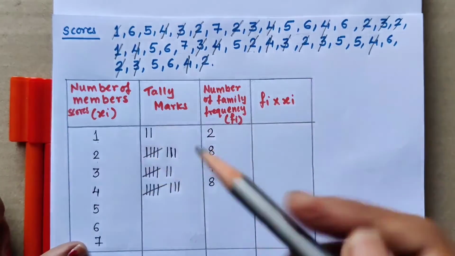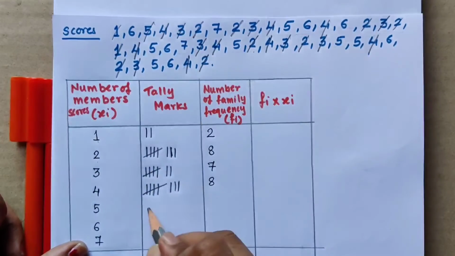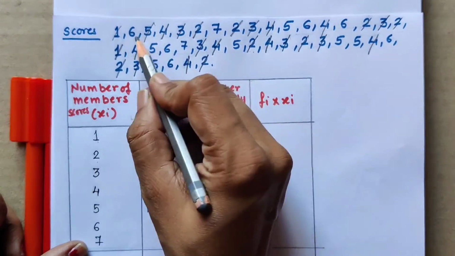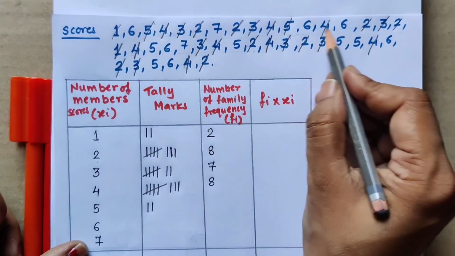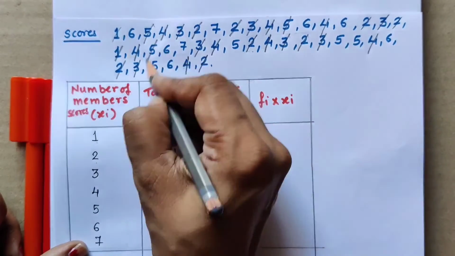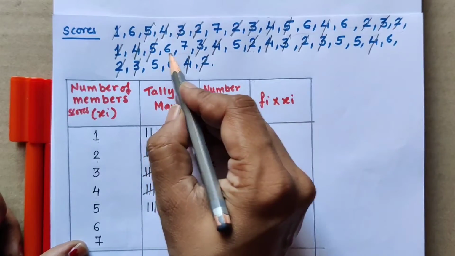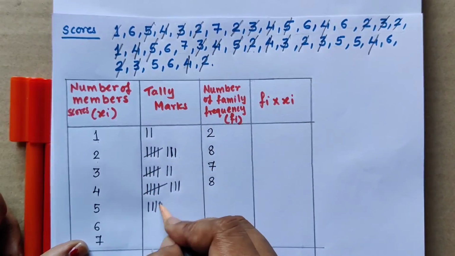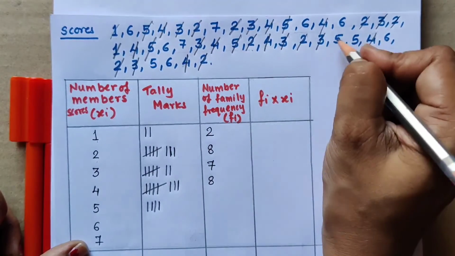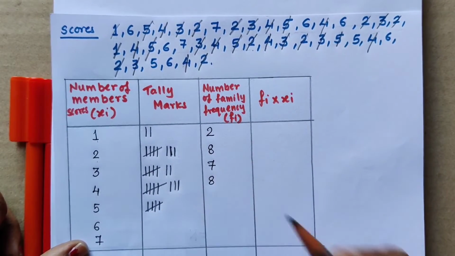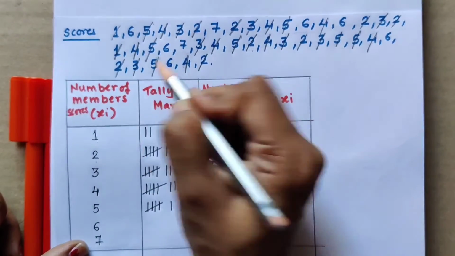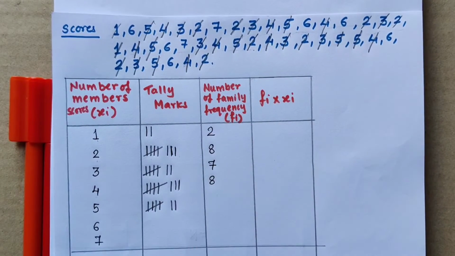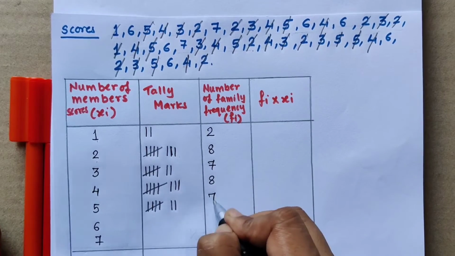Now 5, let us check for 5. 1, 2, 3, 4, 5, so 5 is a cross. 6 and here it is 7, so 5 is there 7 times. 7 is the frequency of 5.